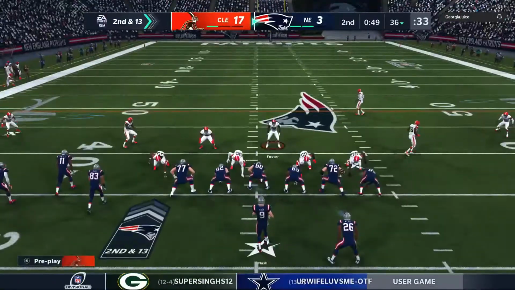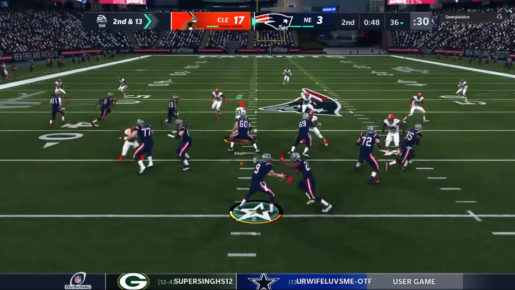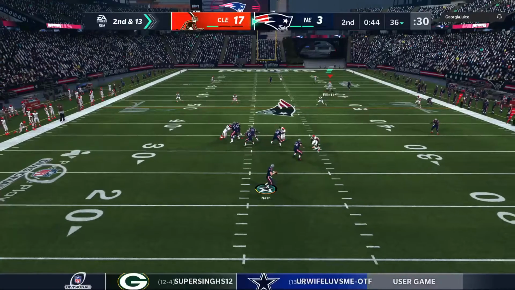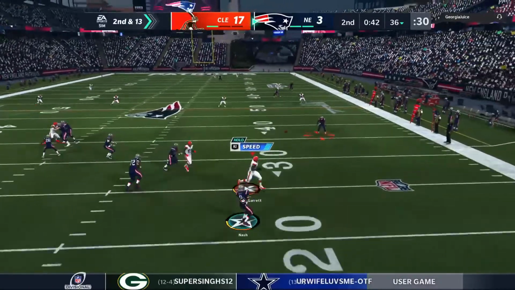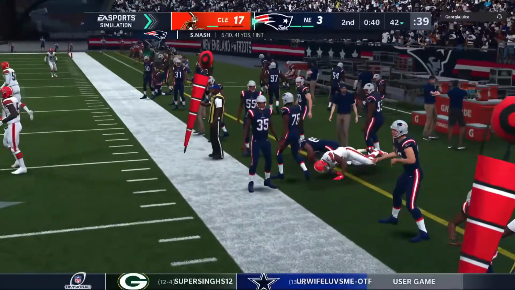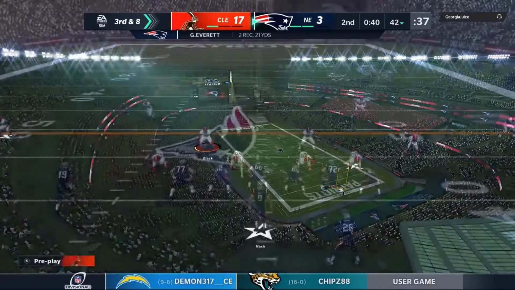Behind the chain, 2nd and 13. Off play action. Nash. Flushed out right. He'll find Everett there, complete. And he'll be out of bounds after getting this one across the 40. That catch good for 5. It's 3rd down.